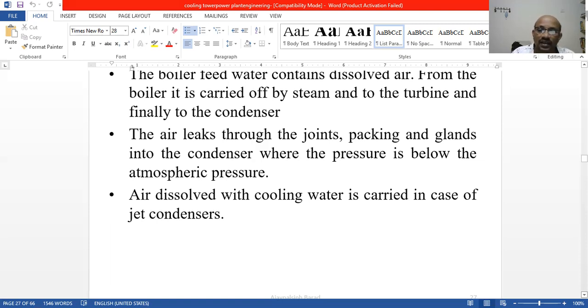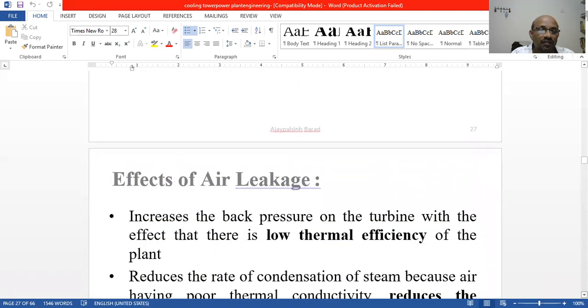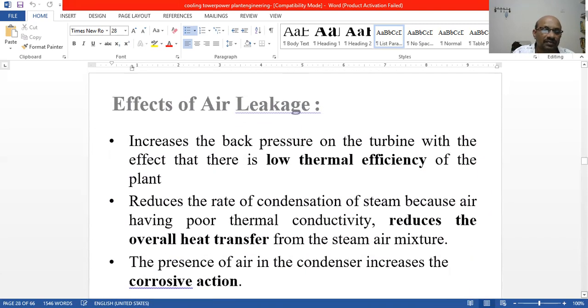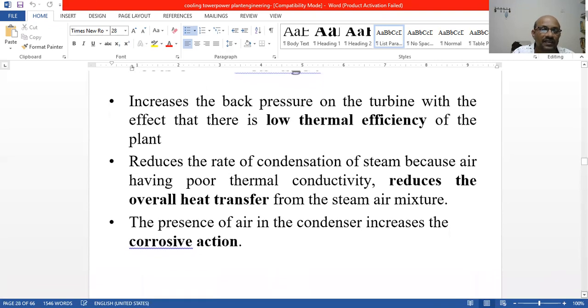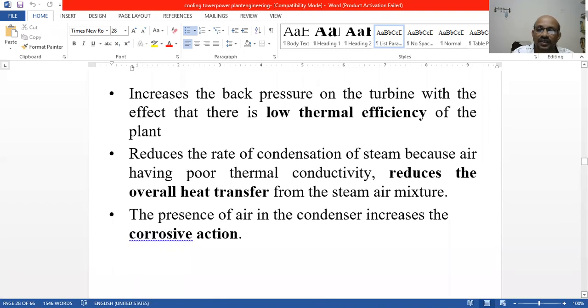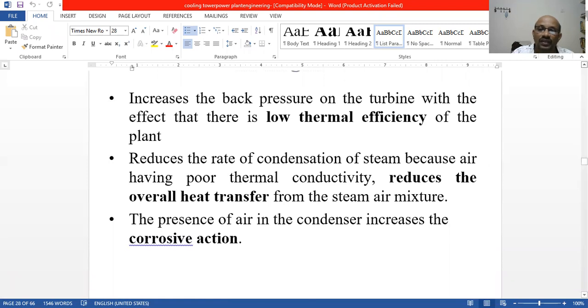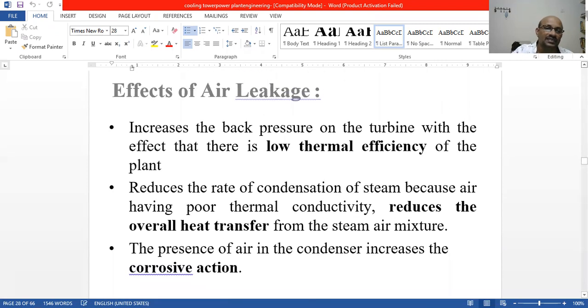So another thing: what are the effects of air leakage? If air leaks in, what is going to happen? Yes, there is a low thermal efficiency.